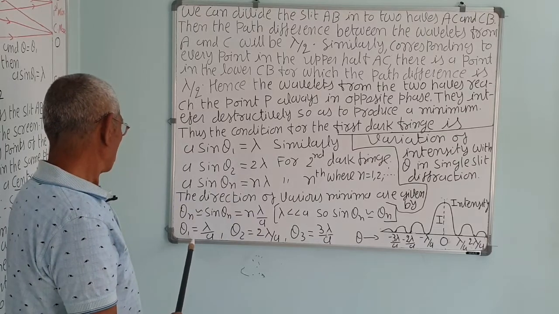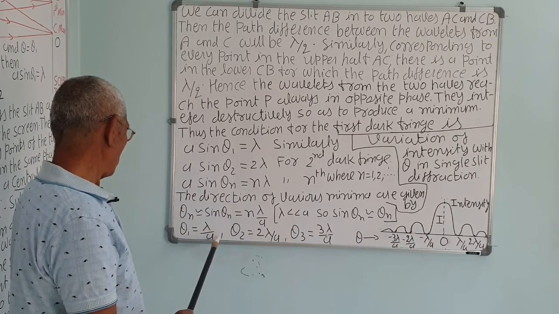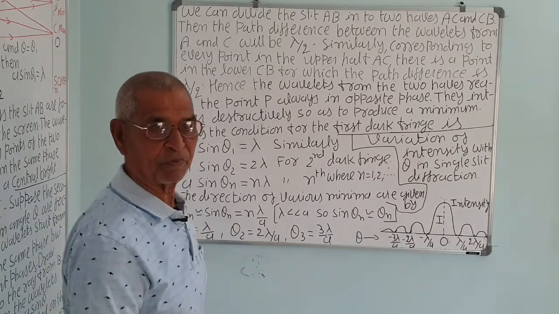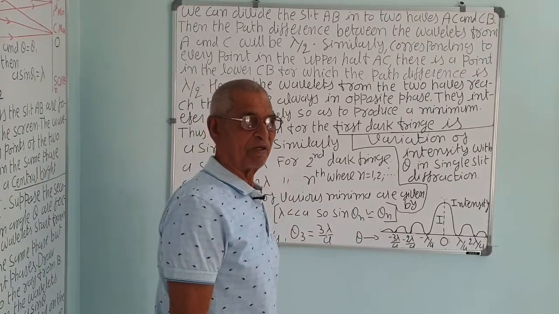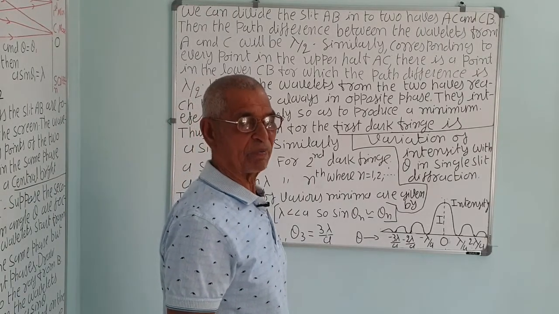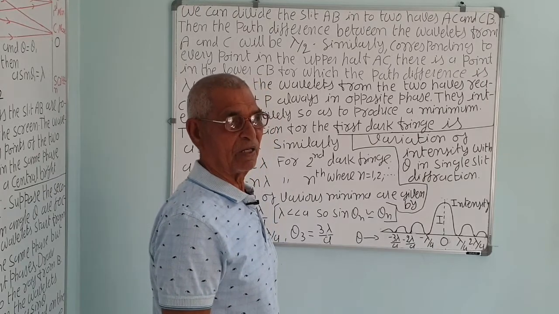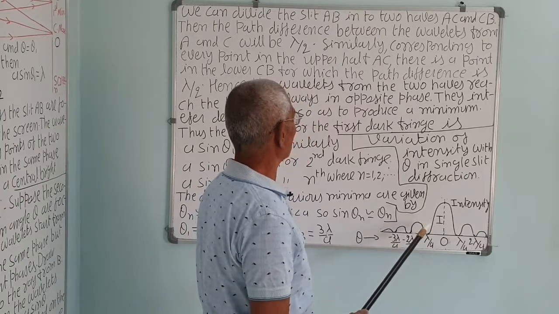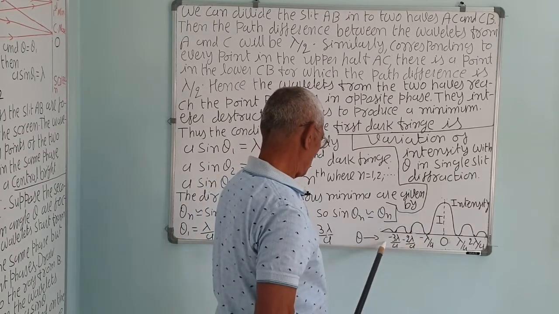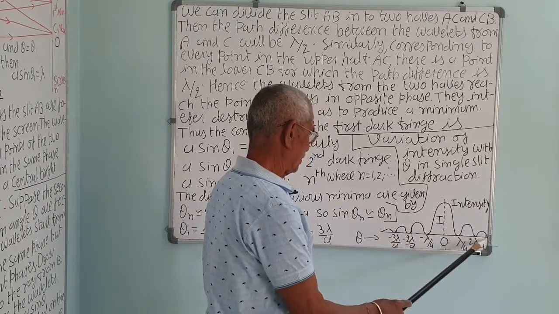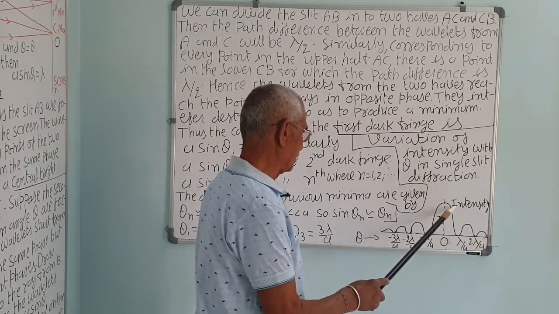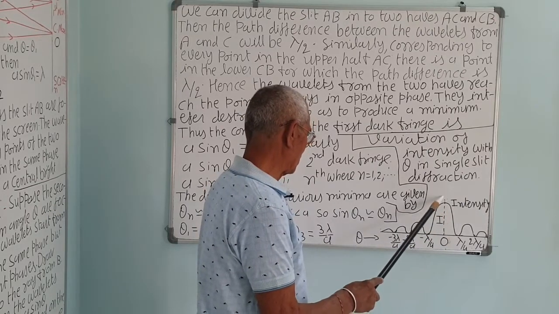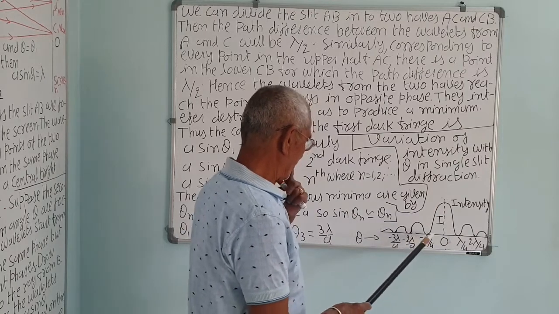So the direction of theta 1 is lambda upon A, theta 2 is 2 lambda upon A, theta 3 is 3 lambda upon A, then 4 lambda upon A, and 5 lambda upon A. So for the nth minima, it is n lambda upon A. This is the graph of intensity against direction, with theta along the x-axis and intensity I along the y-axis. The central maxima has maximum intensity and its width is also double.